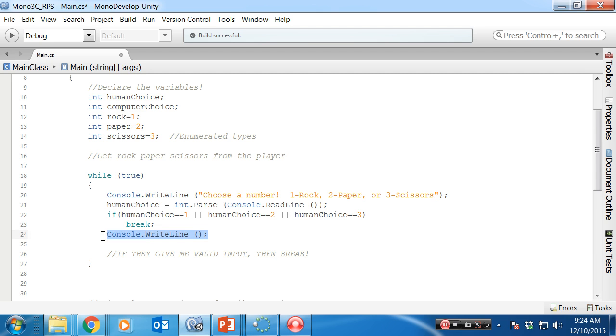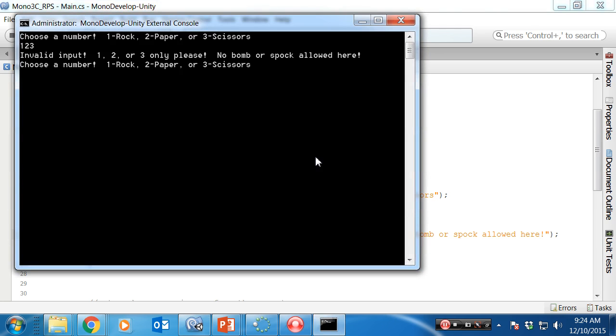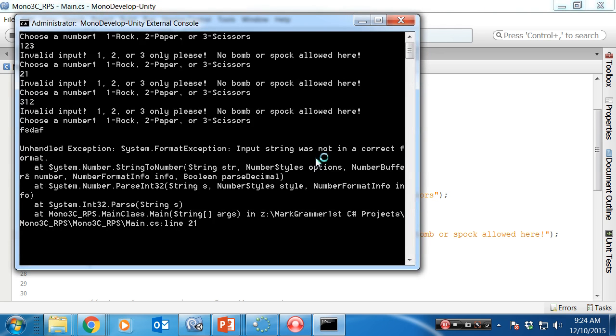I only get to this line if we didn't break. And that means if we didn't break, then there was invalid input. 1, 2, or 3 only. Please, no bomb or Spock allowed here. Okay, so I have to choose 1, 2, or 3. Gibberish, gibberish. And now can I put other words in? No, I can't. Okay, so I fixed the invalid input for numbers, but when I put in words, it still crashes.